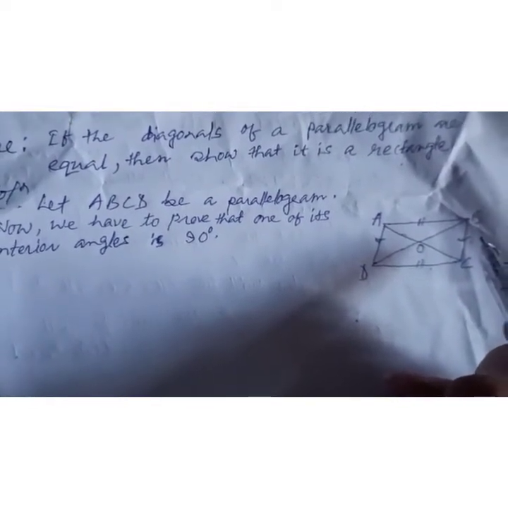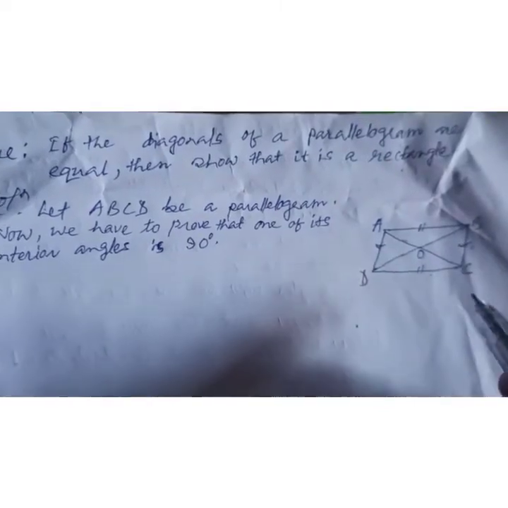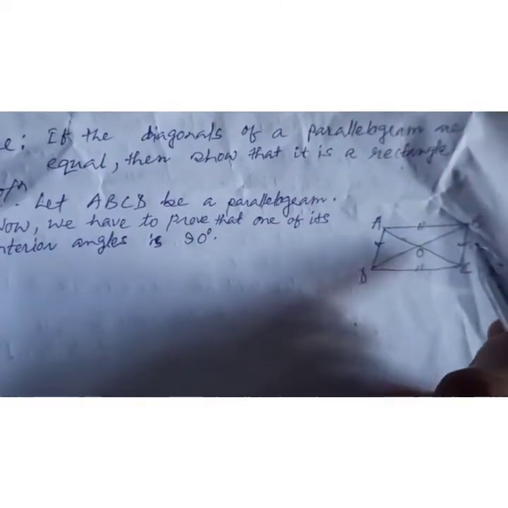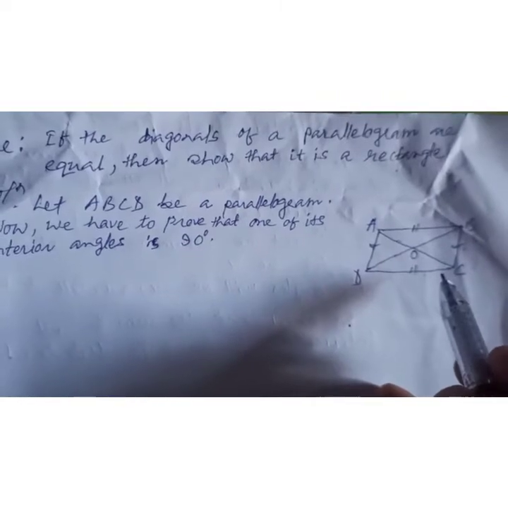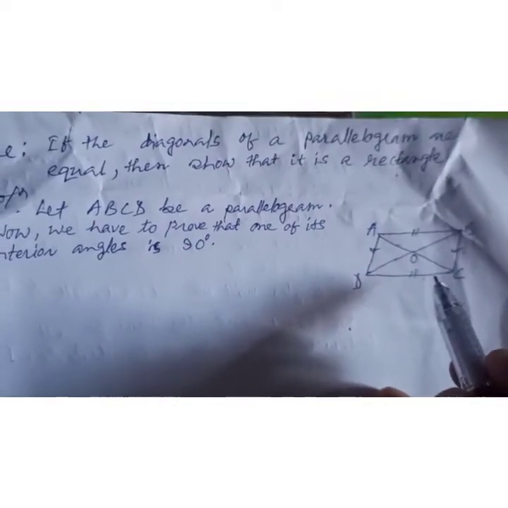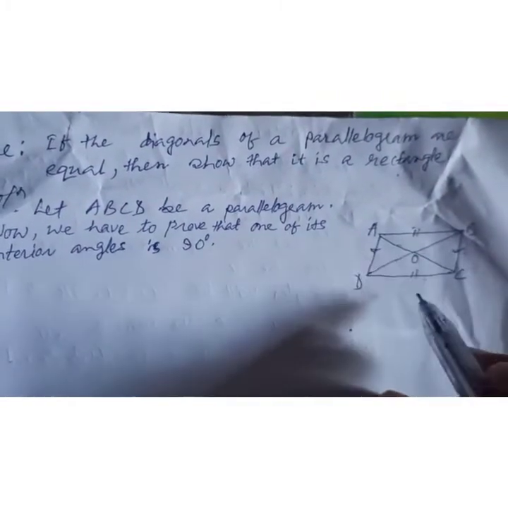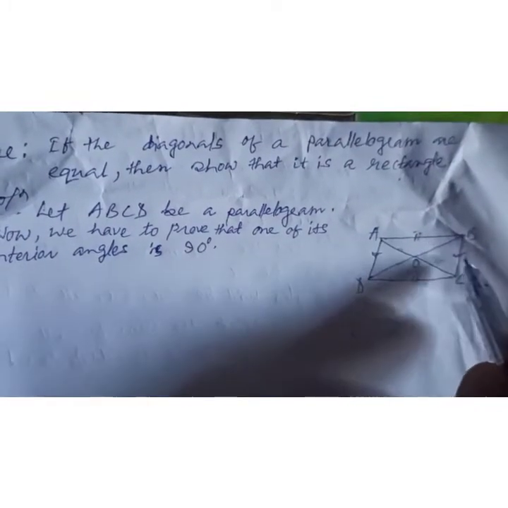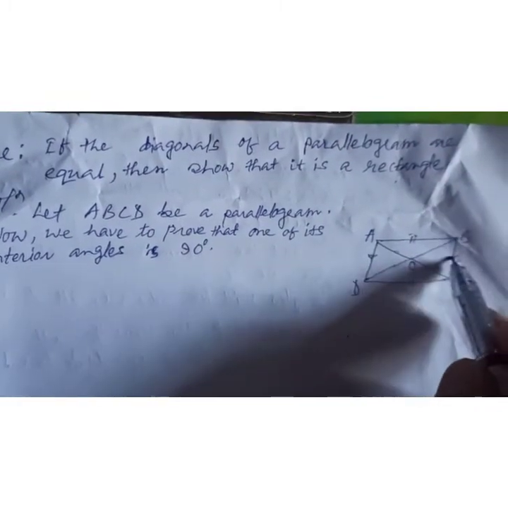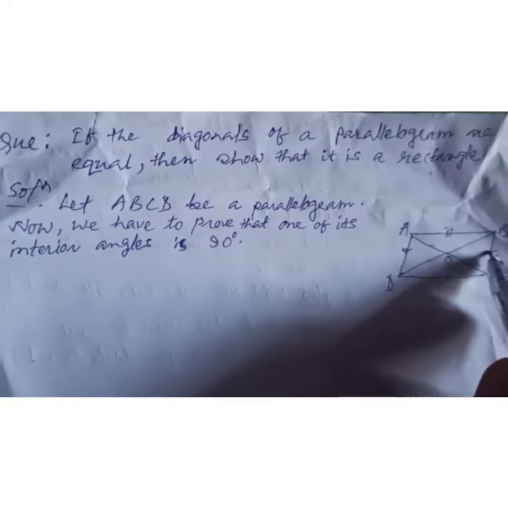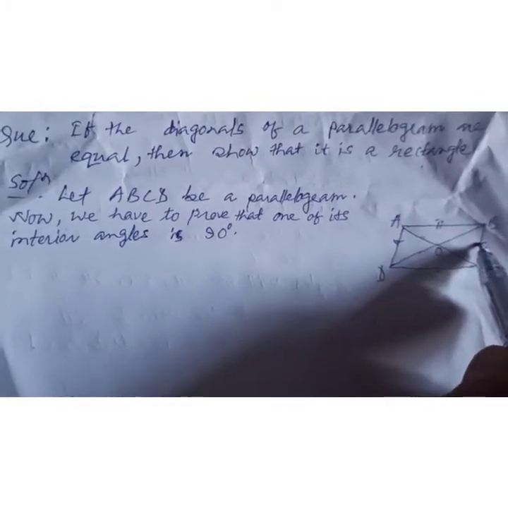In a rectangle, opposite sides are equal, but in a parallelogram also opposite sides are equal. This is the main point you should learn.